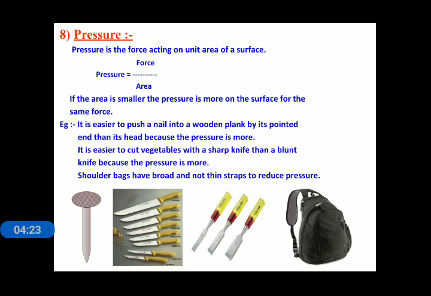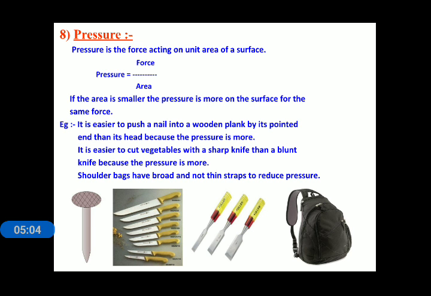So we always keep the straps broader, which increases the area on our shoulders, and due to that the pressure reduces and we do not feel much pressure on our shoulder. If you have thin straps, the pressure will be more on your shoulders. That's why we always make the straps of bags broad.